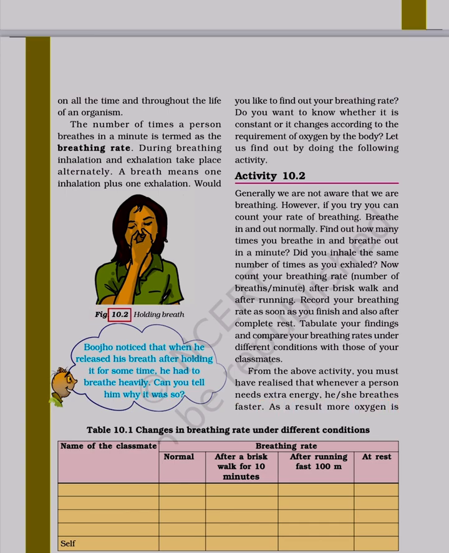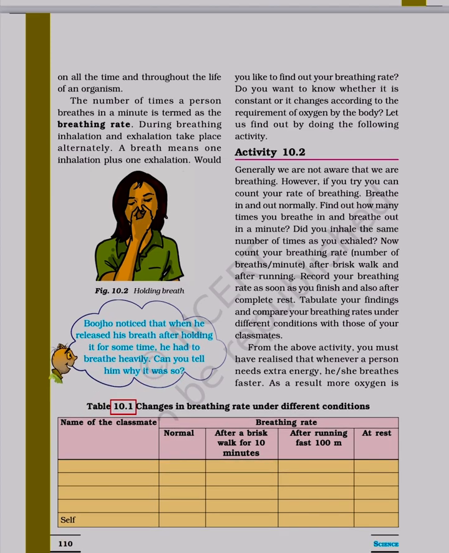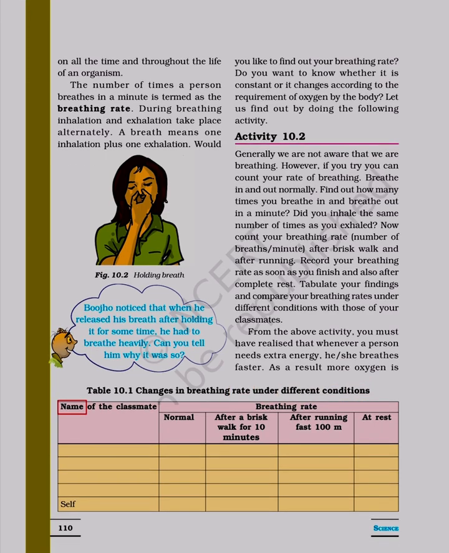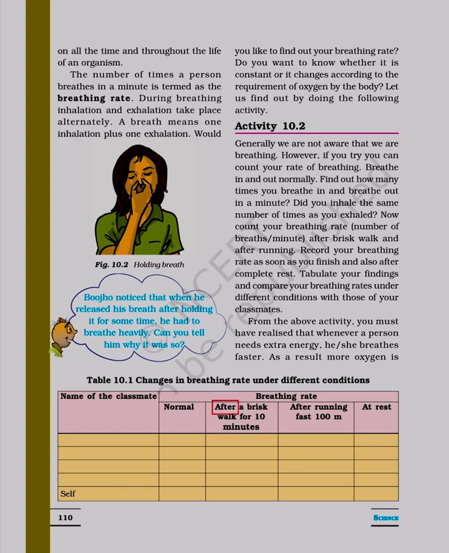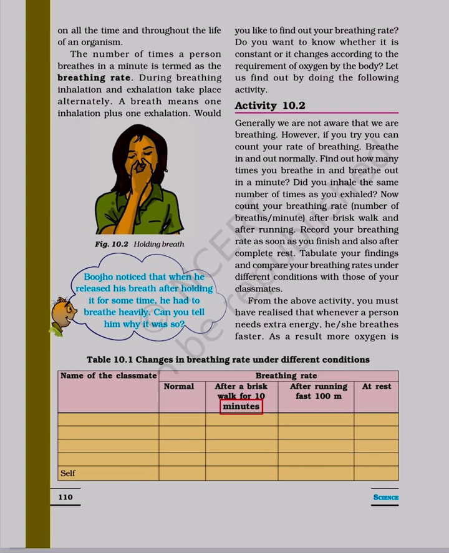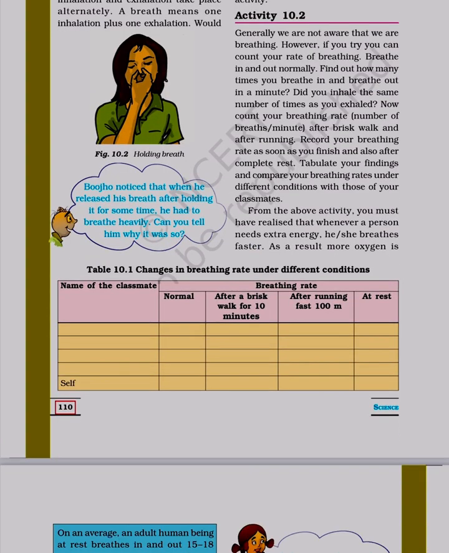Figure 10.2. Holding breath. Bujho noticed that when he released his breath after holding it for some time, he had to breathe heavily. Can you tell him why it was so? Table 10.1 Changes in breathing rate under different conditions. Name of the classmate. Breathing rate. Normal. After a brisk walk for 10 minutes. After running fast 100 m. At rest. Self.